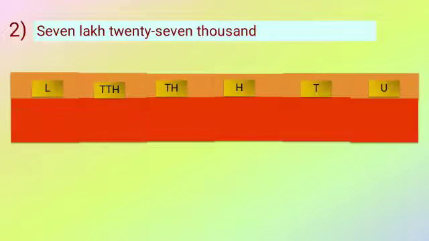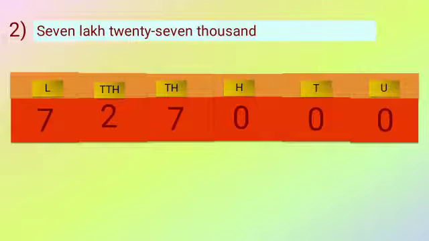7,27,000. Table, then 7 lakh. So L is 7, 27,000, so 2, then 7. Now up next, the number is not given in terms of words. So will you leave it like this? No. In that place, what are you going to write? 0, 0, 0.